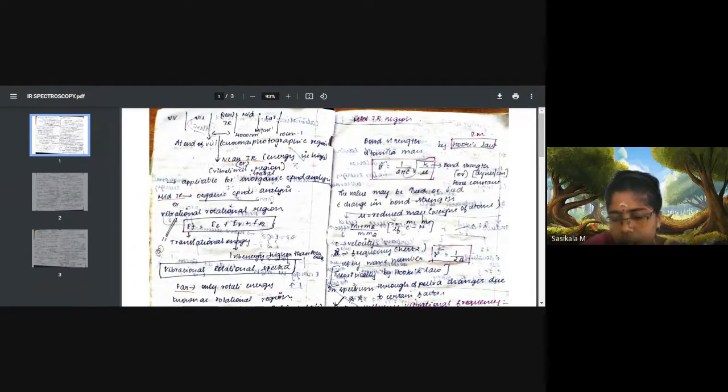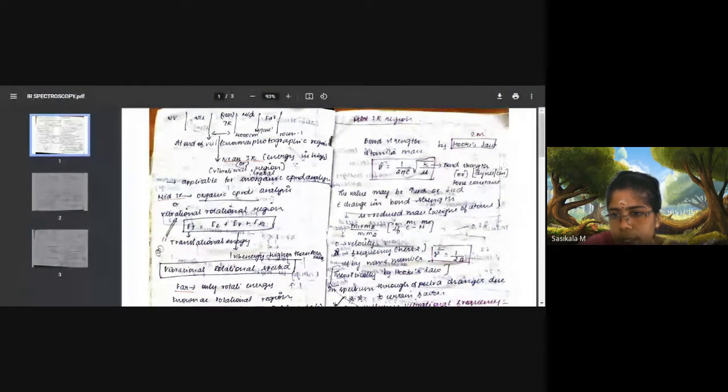That means a molecule will have many groups, and we calculate the frequency of one group with Hooke's law. This depends on the weight of the atoms. So mu represents the weight of atoms, and this is called reduced mass. It is calculated as the sum of the two atoms divided by the multiplication of the masses of the two atoms. That means M1 plus M2 divided by M1 into M2 will give you the mass, which you can substitute here.